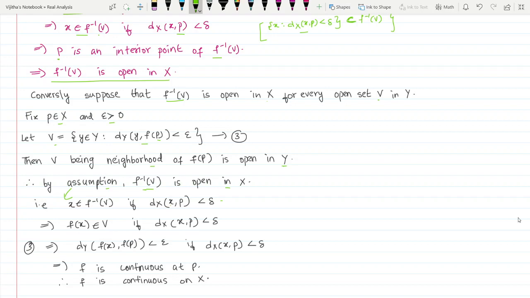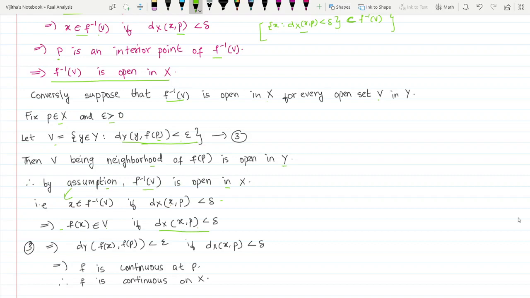So x element of f inverse of V implies that f of x is an element of V if the distance between x and p is less than delta. So we got that f of x is in V, if this condition is satisfied. Now what is V? All the elements of V have this property: the distance between y and f of p is less than epsilon.